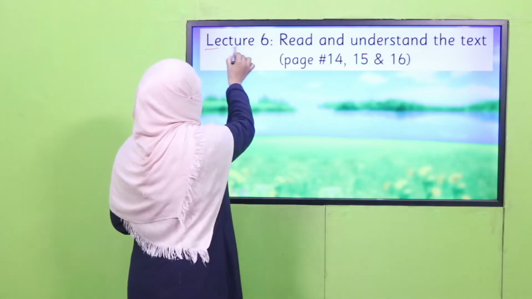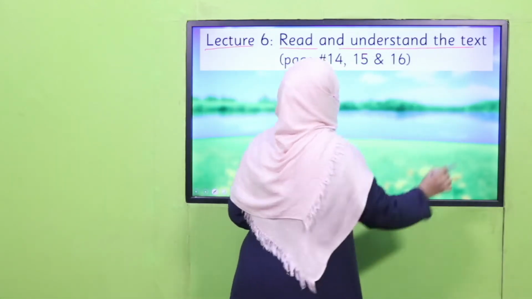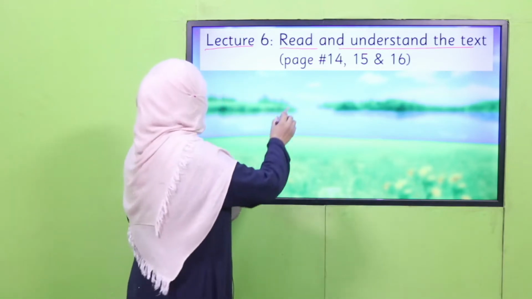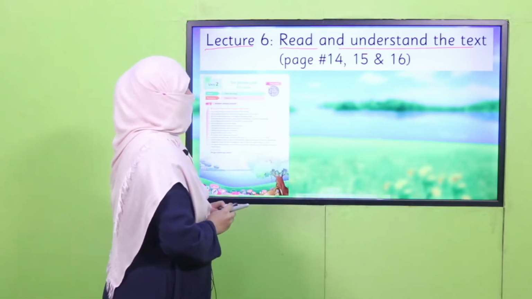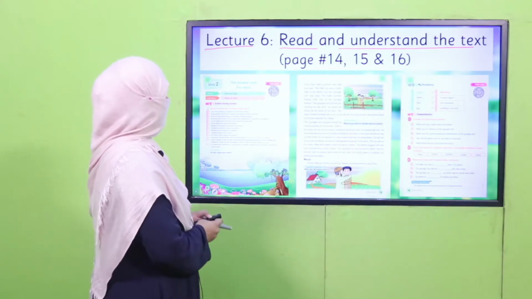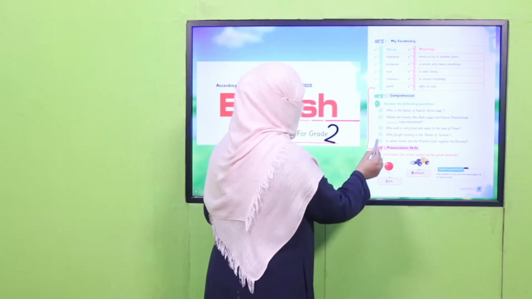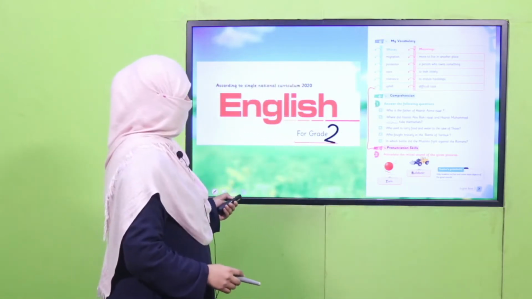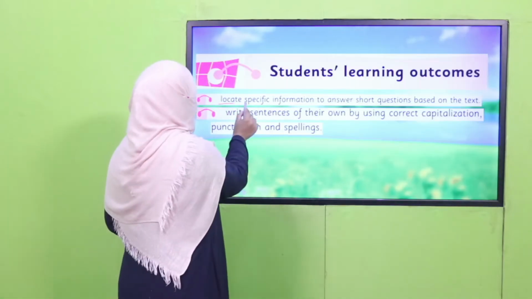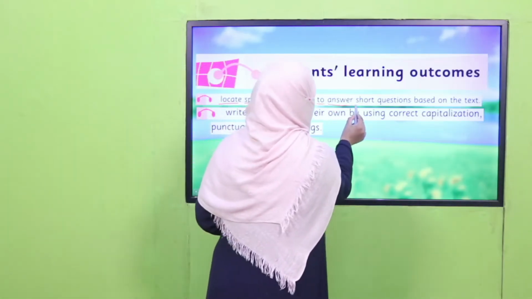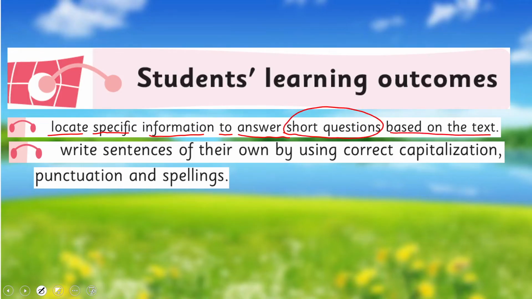Today is lecture 6. We will read and understand the text as we did yesterday and we'll cover its exercise. So we'll cover page number 14, 15 and 16 of your book. Before this, in English for grade 2, we have done this exercise. We have found the questions and their answers from the text. We'll continue and we'll locate specific information to answer short questions based on the text. And we'll write sentences of your own by using correct capitalization, punctuation and spellings. These are our today's SLOs.